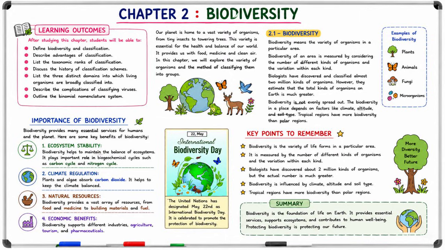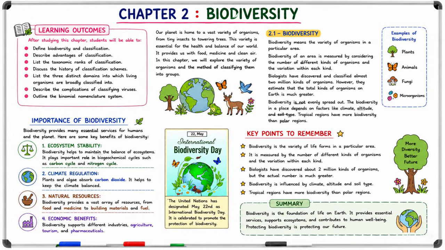Biodiversity is not evenly spread out. It depends on factors like climate, altitude, and soil type. Tropical regions have more biodiversity than polar regions. Examples of biodiversity: plants, animals, fungi, microorganisms.